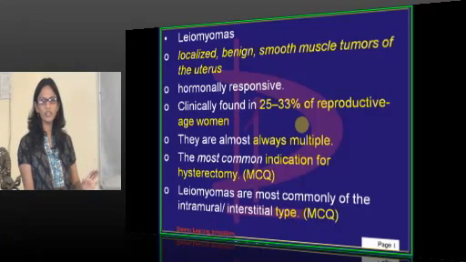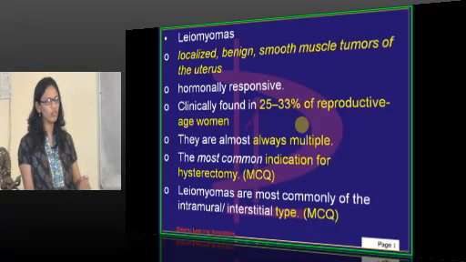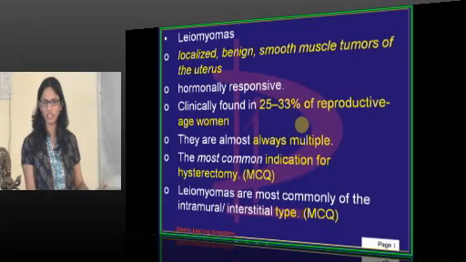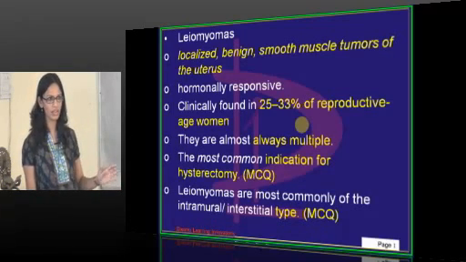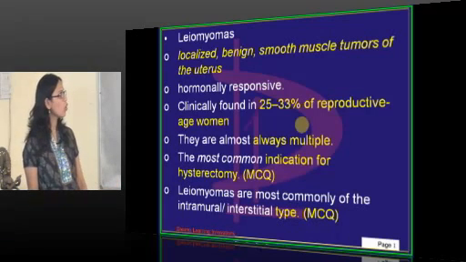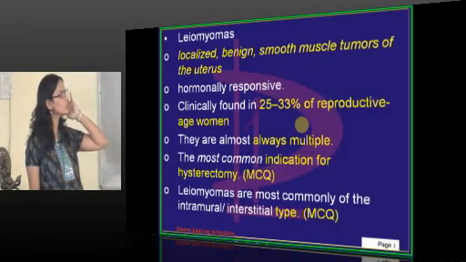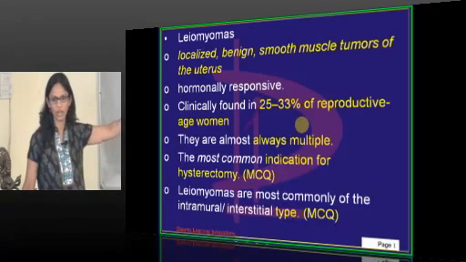Clinically, it is found in 25 to 30% of the reproductive age group. Mostly it is asymptomatic. If you do a sonography of 100 patients, you will find that in 80 patients the fibroids are present, but they are not having any menorrhagia or any other complaints, no pain in the abdomen, no other symptoms. So this is the most common finding seen in fibroid. They are almost always multiple. Whatever is in blue, that can come most as an MCQ pattern, so that's why it is highlighted in yellow color.